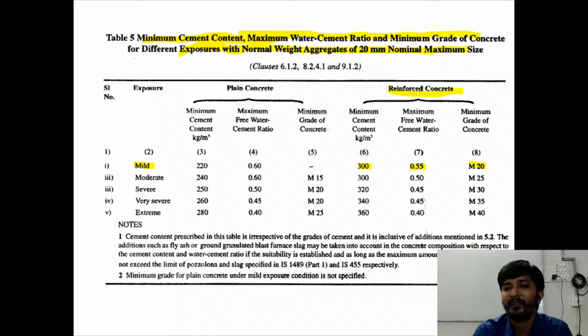Similarly, if your condition is extreme, and you are doing the reinforced concrete design, the minimum cement content you should provide is 360 kg per meter cube. Maximum water cement ratio you can have is 0.4 and minimum grade of concrete is M40. So from this table, there are many combinations possible which can be asked as an MCQ or fill in the blanks in your exams.